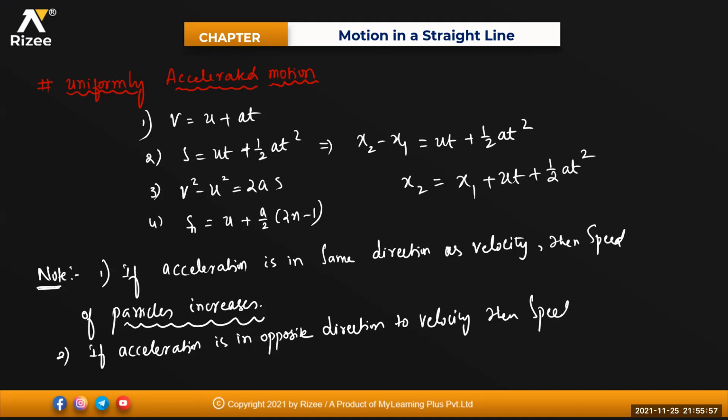Speed decreases. If the speed is decreasing, then it is known as, anyone? Retardation. Then it is known as retardation. Clear? Is it clear, beta?